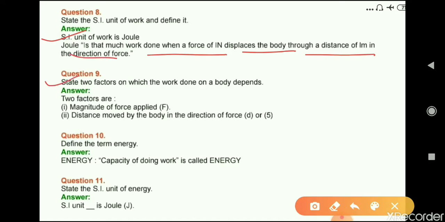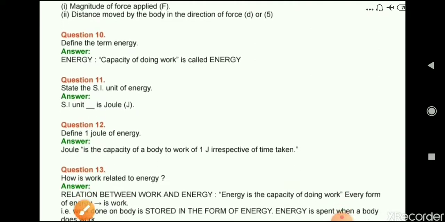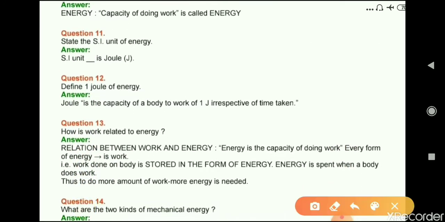Question number 9. State two factors on which the work done on a body depends. Answer. Magnitude of the applied force and distance moved by the body in the direction of force. Question number 10. Define the term energy. Capacity of doing work is called energy. SI unit of energy. Next question. So the SI unit of energy is joule. Now define 1 joule of energy. Joule is the capacity of a body to do work of 1 joule irrespective of the time taken.